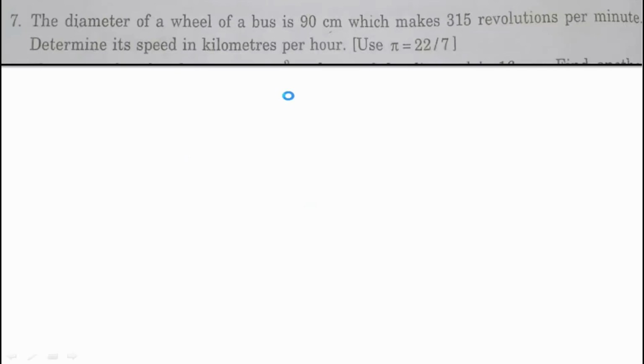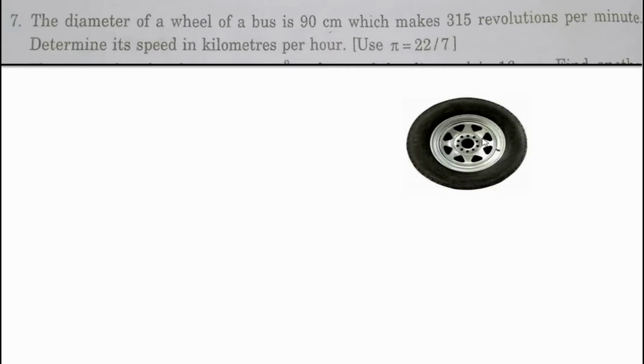Here is the question. You can read the question. The diameter of a wheel of a bus is 90 centimeter. Okay, so there is a wheel of a bus. Here you can see this is a wheel of a bus, and this wheel's diameter is 90 centimeter. Here is the diameter. You can see 90 centimeter. This blue line is the diameter, which makes 315 revolutions.